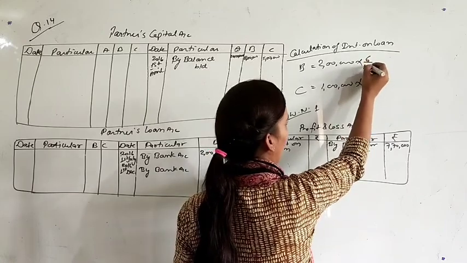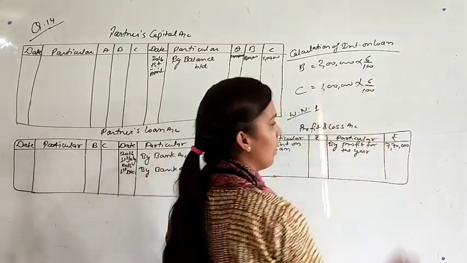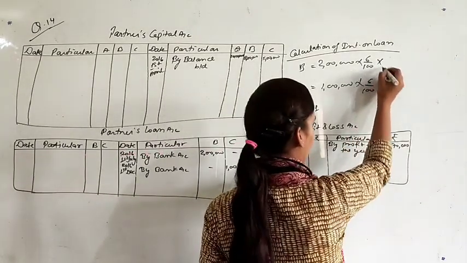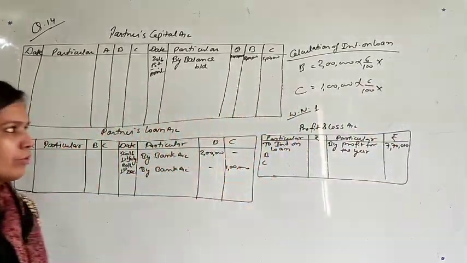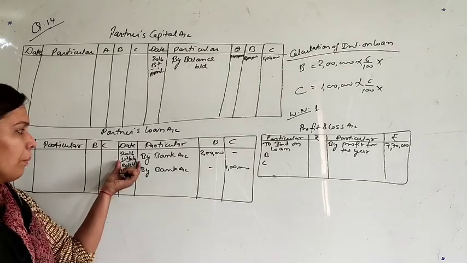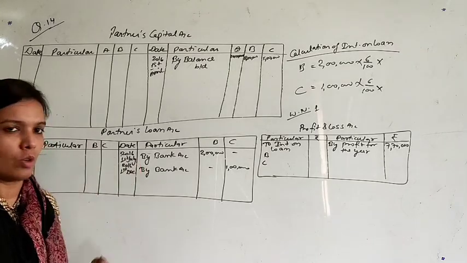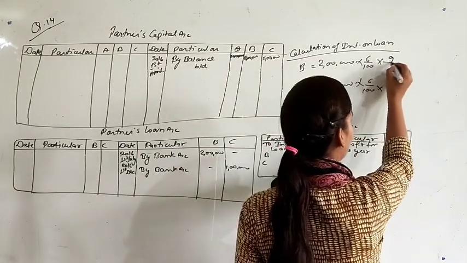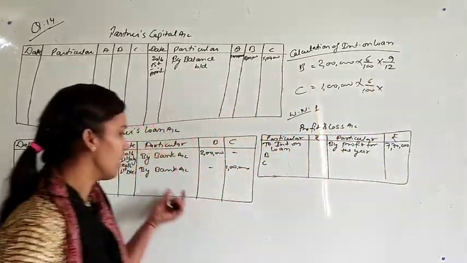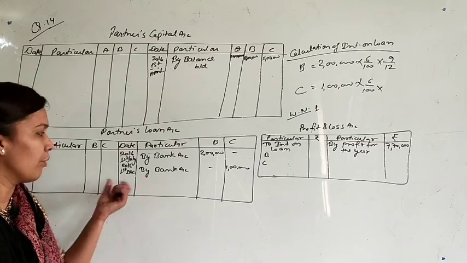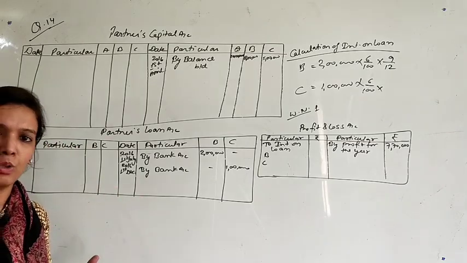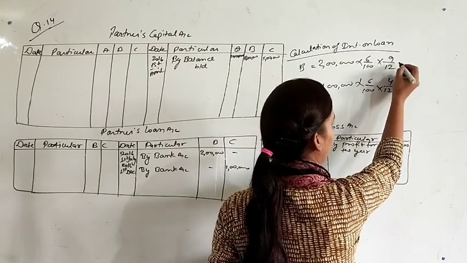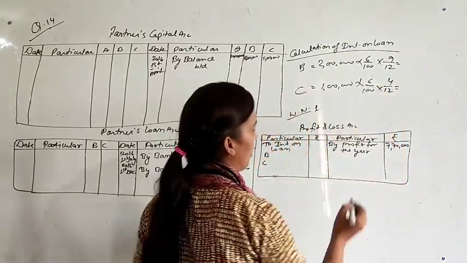Rate of interest is not given in the question, so in the absence of any information we assume 6%. And time, just calculate the time for both partners. B gave loan to the firm on 1st July, so you have to count July to March, that will be 9 months. And C provided loan to the firm on 1st December. So you have to count December to March. That will be for 4 months. Okay. So just calculate it.